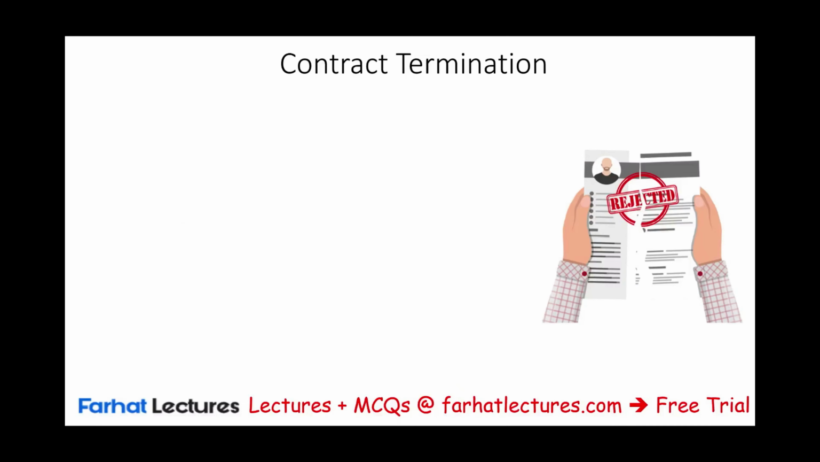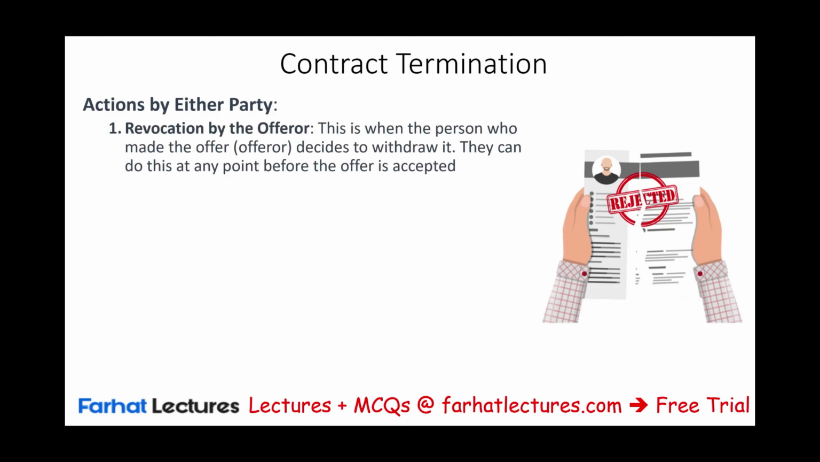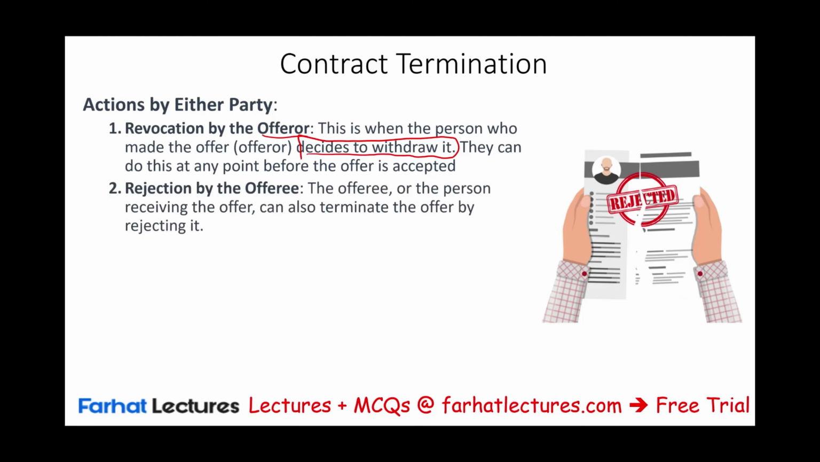So let's talk about the contract termination. Well, action by either party can terminate the contract. Well, the person that's making the offer, the offeror, can do what? Can decide to withdraw: I'm no longer interested in making this offer. They can do this at any point before the offer is accepted. Guess what? The other person that's receiving the offer, the offeree, can also terminate by saying, I'm not interested in this offer. Or it can be terminated by operation of law.